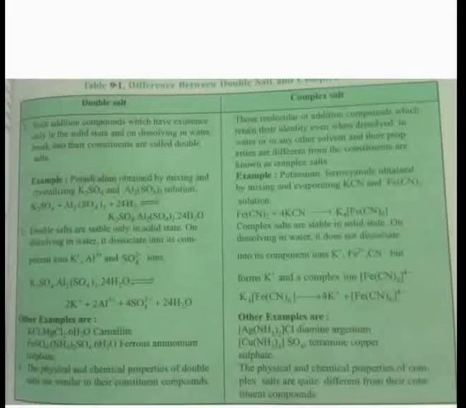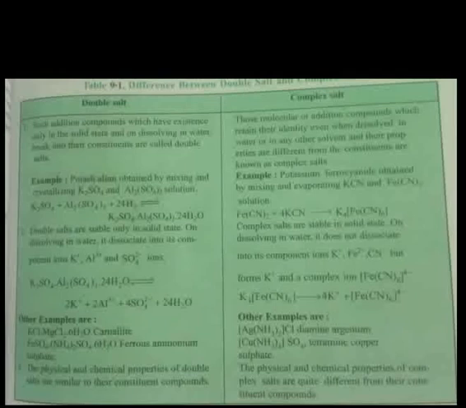Complex salt: those molecular or addition compounds which retain their identity even when dissolved in water or in any other solvent, and their properties are different from the constituents, are called complex salts. For example, potassium ferrocyanide.